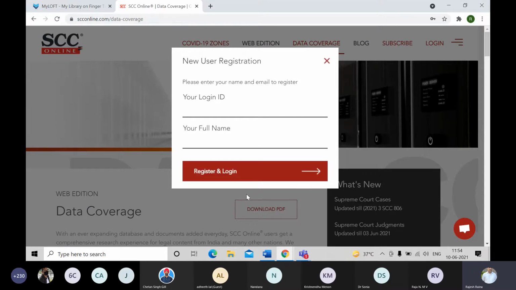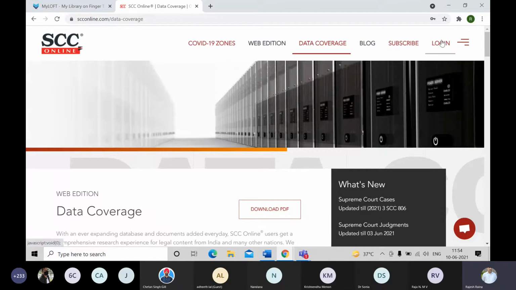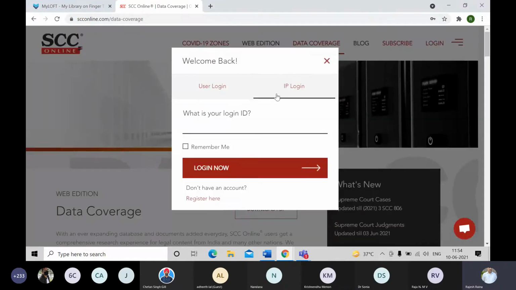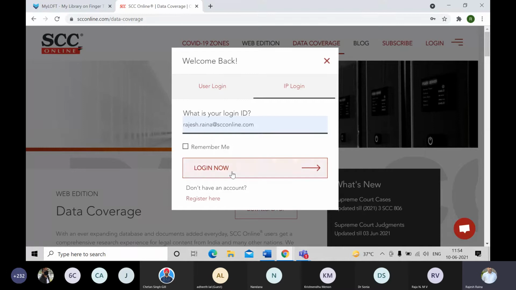The next screen, it will ask you for your year of passing your graduation. So considering that this is an integrated batch over here, if you joined in 21, you will be graduating in 25. So accordingly you will put your year of passing in that field, and this is a one-time process. Next time around, you will simply click on the login ID, enter your email ID and proceed with the login.